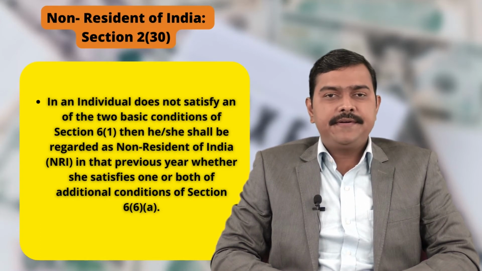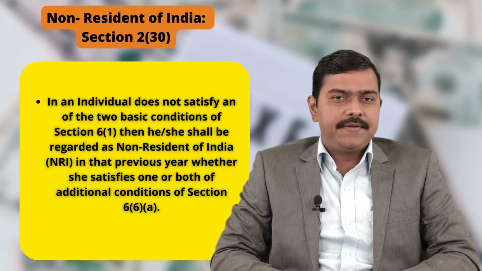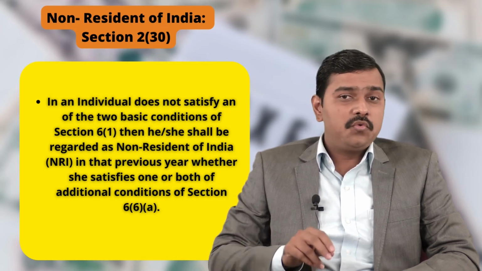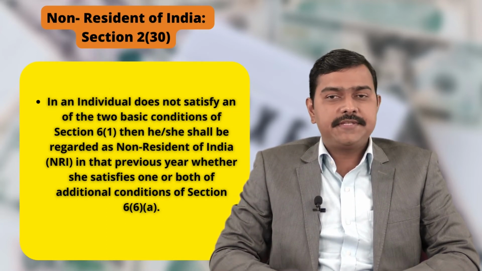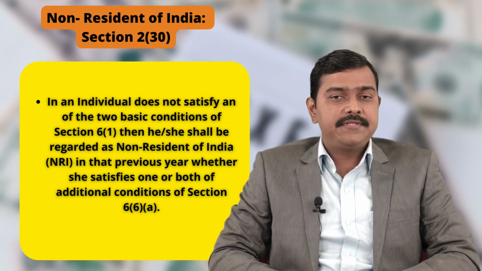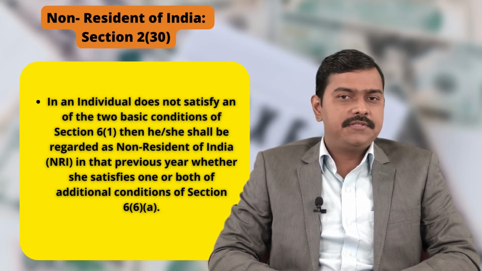Now, who shall be regarded as non-resident of India? It is defined under section 2, subsection 30. If an individual does not satisfy any of the 2 basic conditions of section 6, subsection 1, then he or she shall be regarded as non-resident of India. That means NRI. In that previous year, whether she satisfies one or both of the additional conditions of section 6, subsection 6, clause E does not matter. So that was the residential status of an individual.